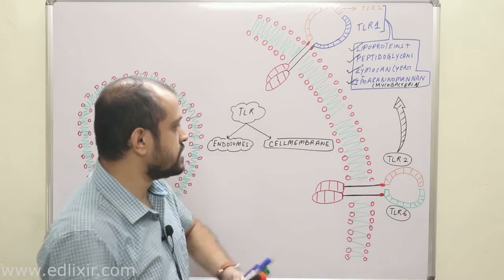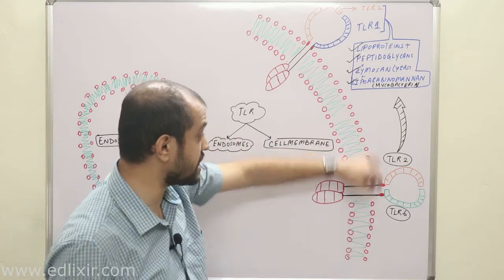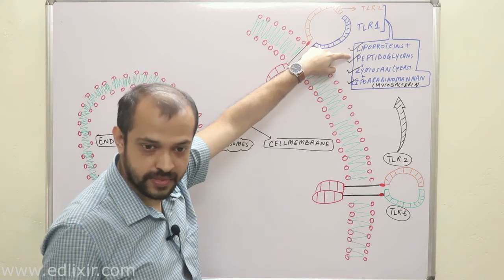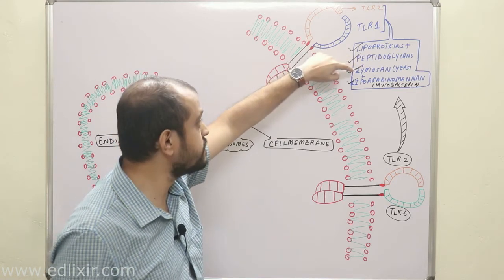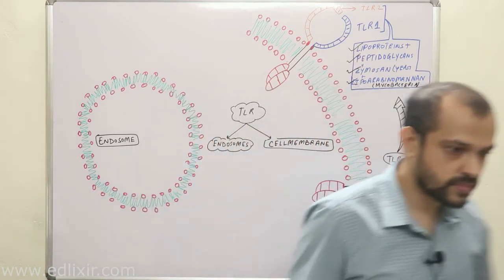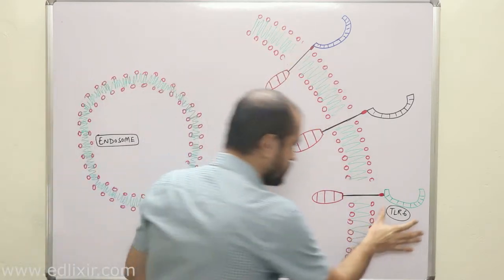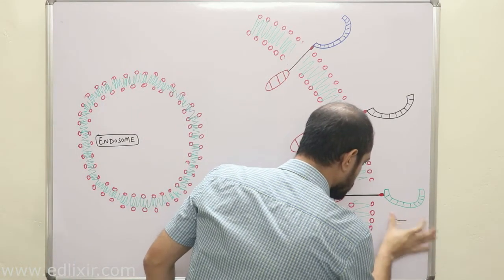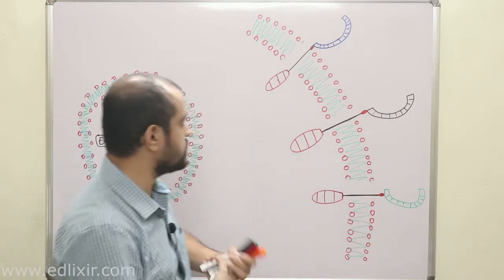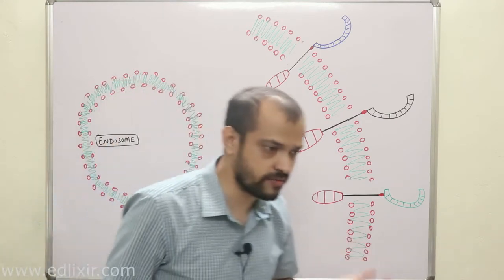That means these heterodimers actually help in getting rid of bacteria, yeast as well as mycobacteria. Clear to everyone? So right now we have drawn 3 TLRs, okay? Now listen with all your attention. All these TLRs which we have drawn are present in their homodimeric form, clear?